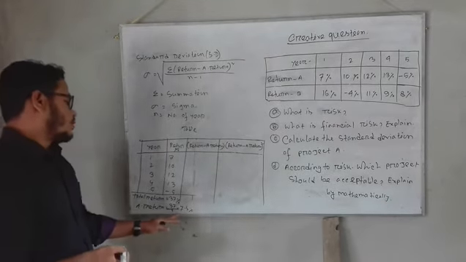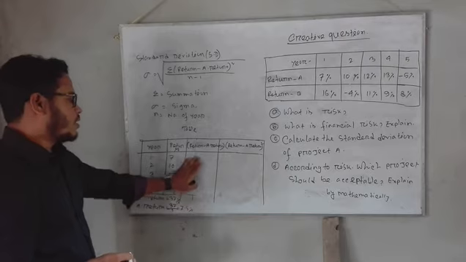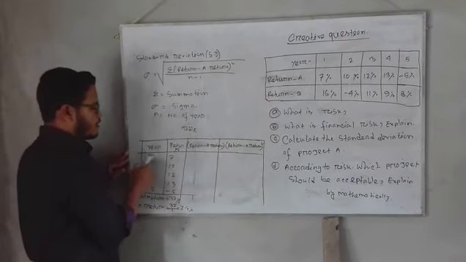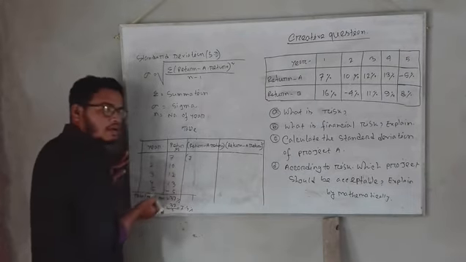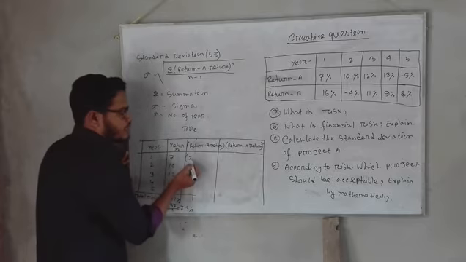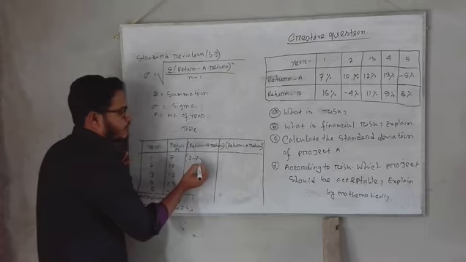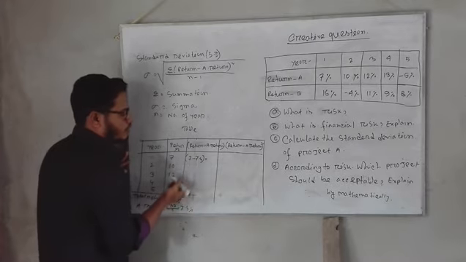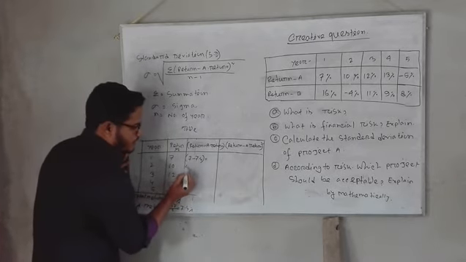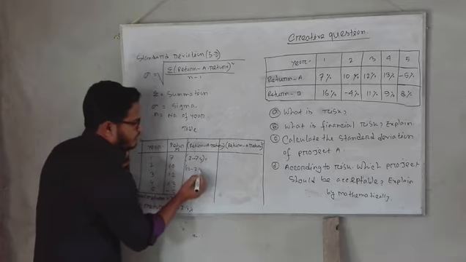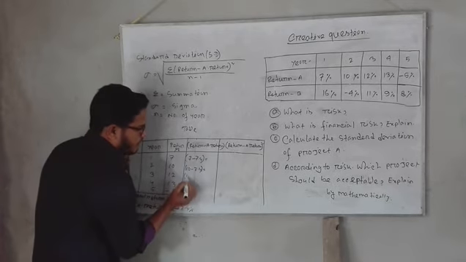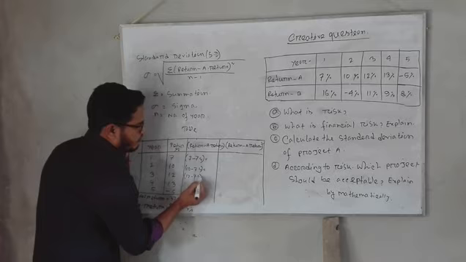Now I follow the third column, the return. The first year return is 7% minus the average return, which is 7.4%. The second year is 10% minus 7.4. The third year 12% minus 7.4.